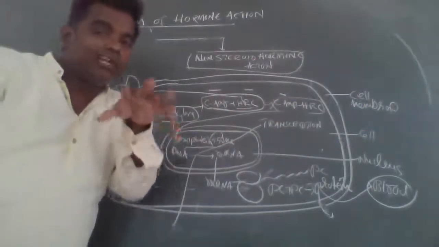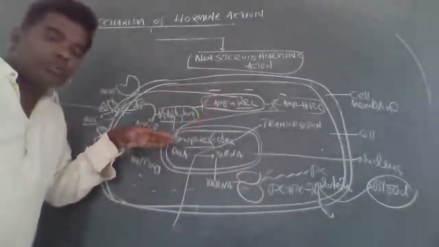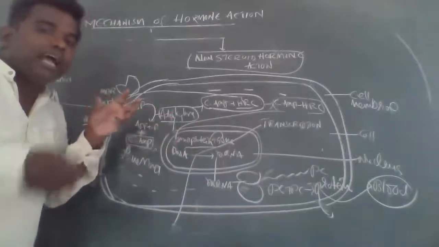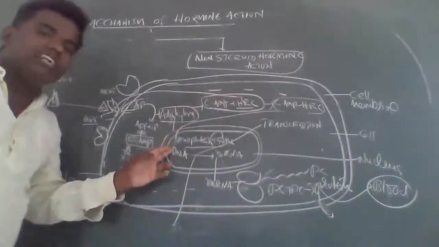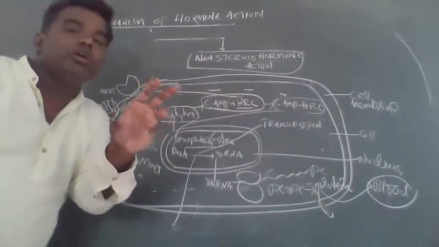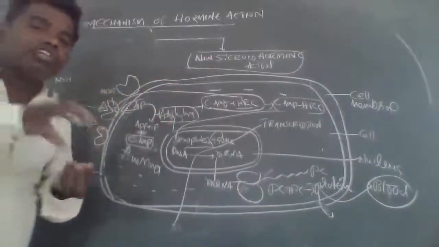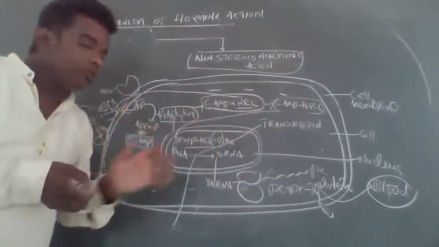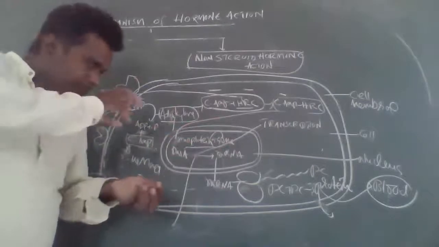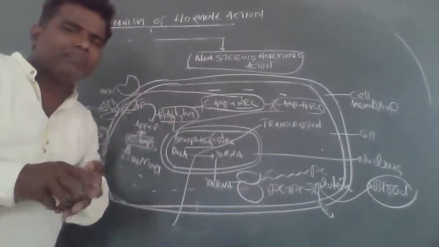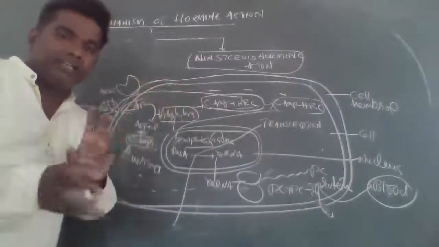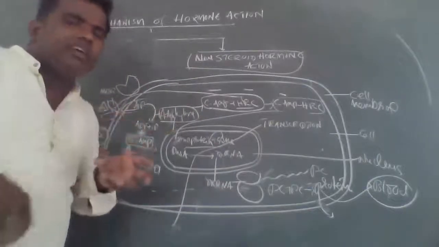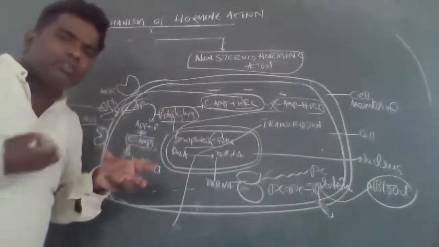Cyclic AMP is a secondary messenger. In the presence of adenyl cyclase, these secondary messengers are formed, and cyclic AMP allows the HRC into the cytoplasm. Cyclic AMP binds with the HRC to form the cyclic AMP-HRC complex. This HRC is easily diffused